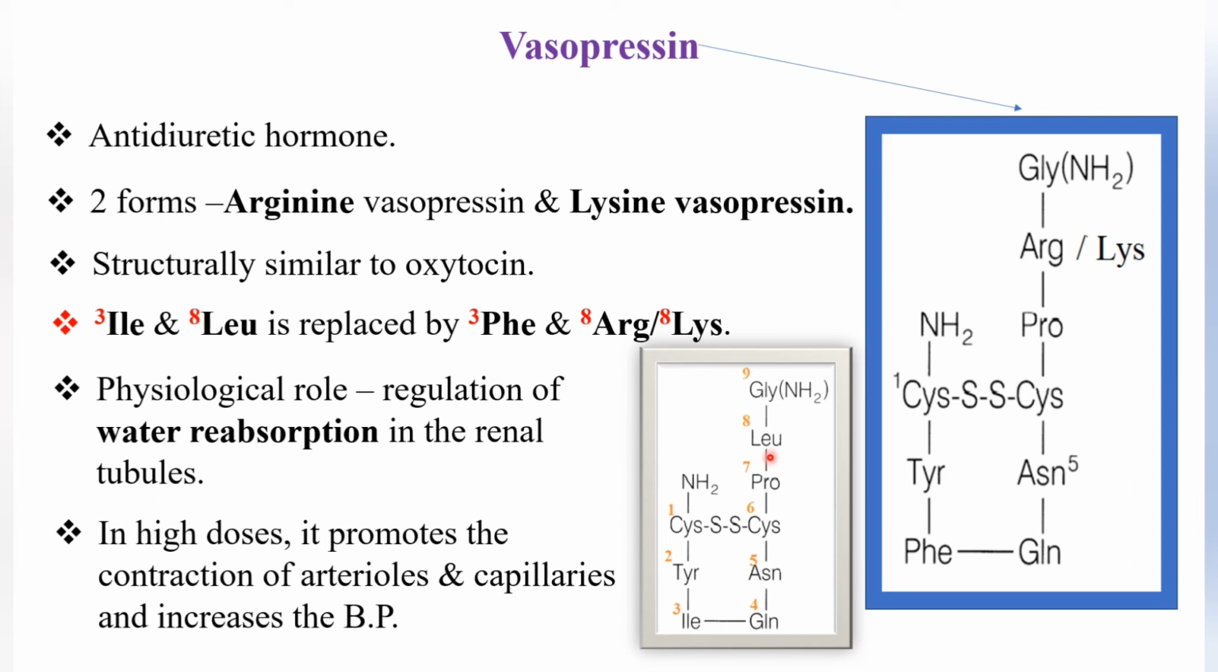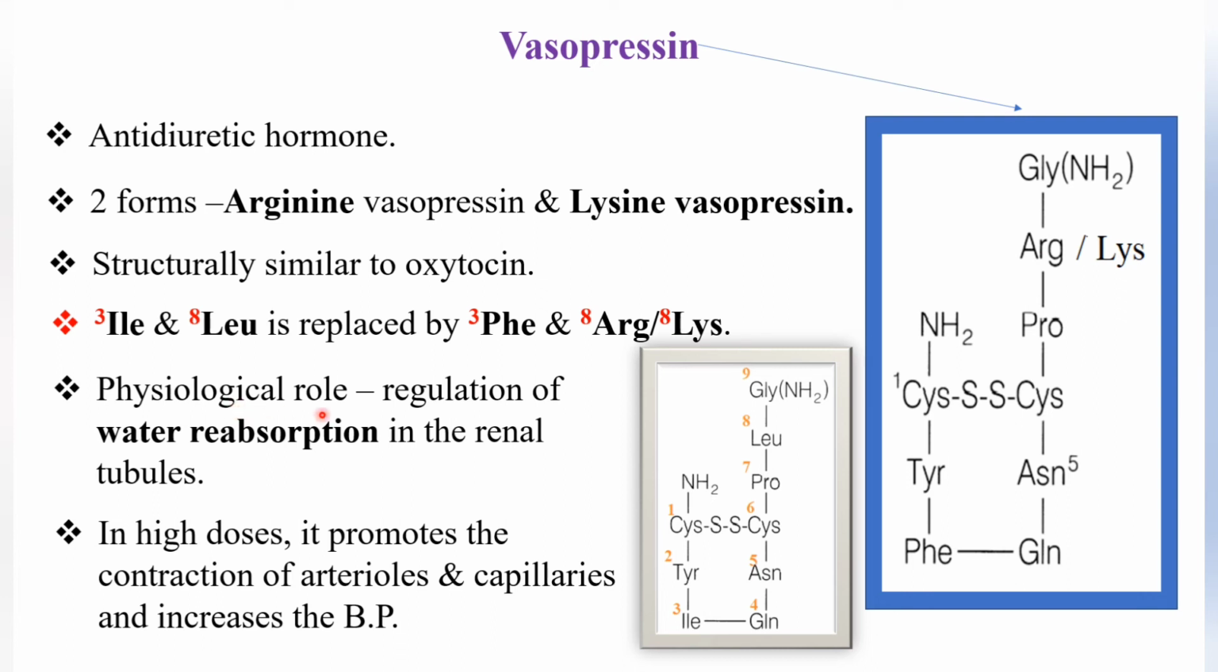And the eighth is leucine, no? That leucine is replaced by arginine, and that is called arginine vasopressin. If that leucine is replaced by lysine, that is called lysine vasopressin. That's all. Only two changes, one at the third and another at the eighth. In the third, isoleucine is replaced by phenylalanine, and in the eighth, leucine is replaced by arginine or lysine. If it is arginine, it is called arginine vasopressin; if lysine, lysine vasopressin. And here the lysine is L-lysine, L-arginine.